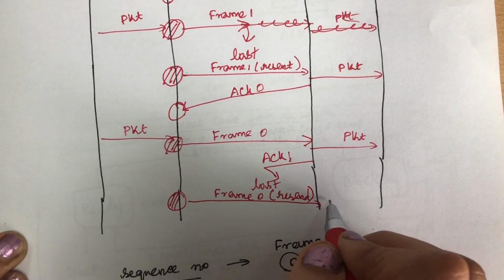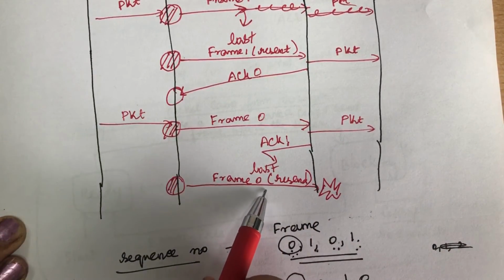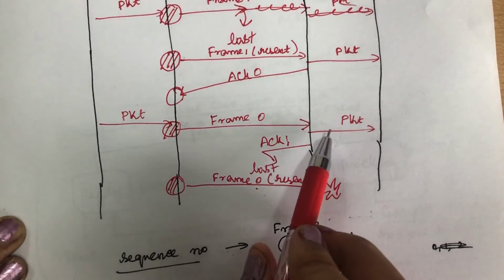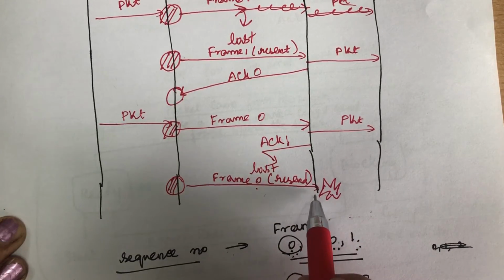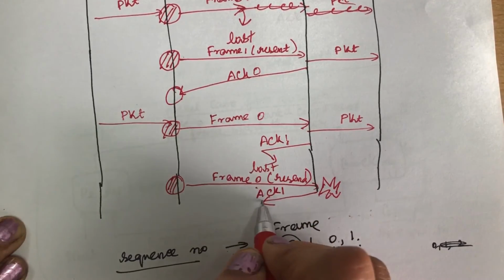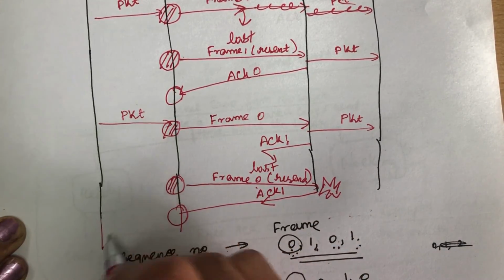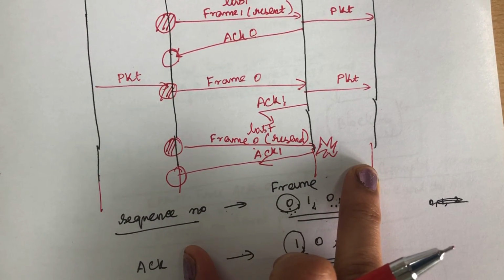When the receiver gets this, it will not pass it on again. If the data link layer receives the same frame 0, it will check that it has already prepared a packet and sent it to the network layer, so it will stop sending it. Again it will send the acknowledgement 1. So we are avoiding duplicate packets being sent to the network layer.